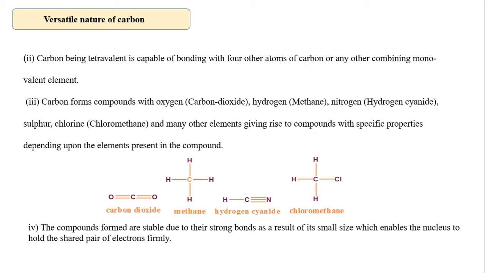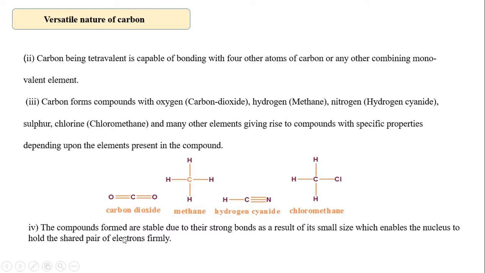So it will give rise to compounds. That compound will have properties depending upon the element present in it. If an alcohol group is present, the compound will have the specific properties of alcohol. If a ketone is present, it will have the specific properties of the ketone group. If an acid is present, it will have the specific properties of acid.